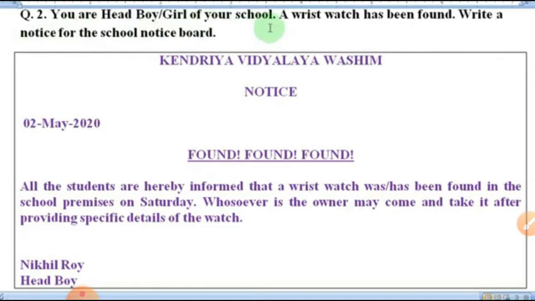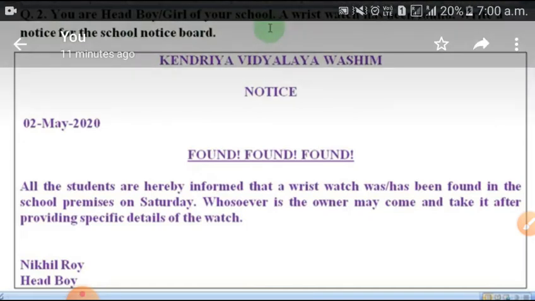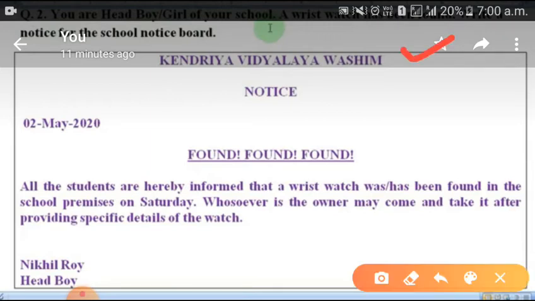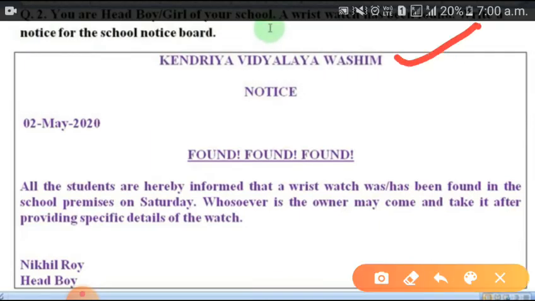Firstly, you will write the notice in a box. I hope now you know what the word limit is. 50 words. Within 50 words you have to write. So here you can see, this is the name of the organization. Then the word NOTICE is written in capitals.